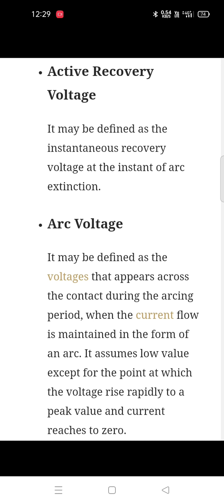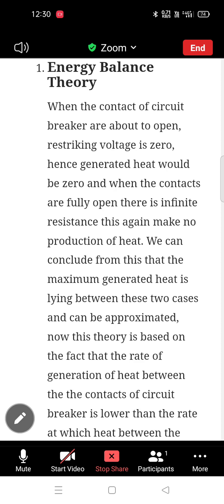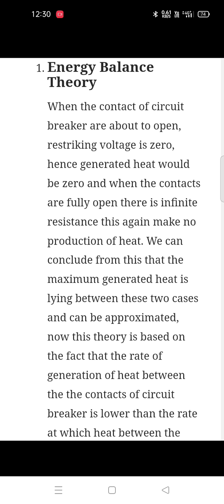It assumes a low value, except for the point at which the voltage rises rapidly to a peak value and the current reaches zero. Okay, so these are the terms which we need to remember for the arc extinction method.